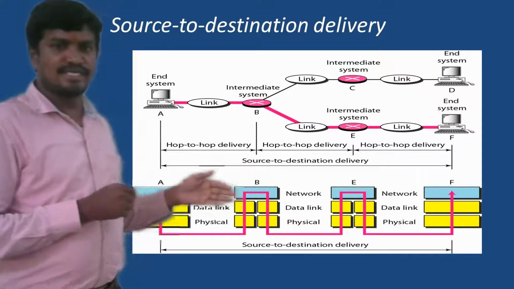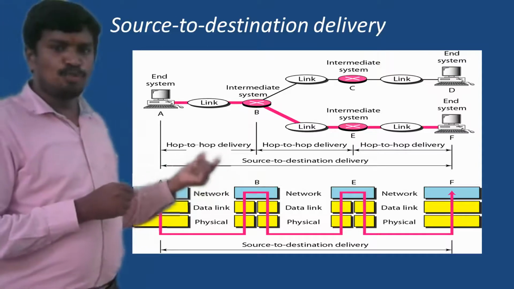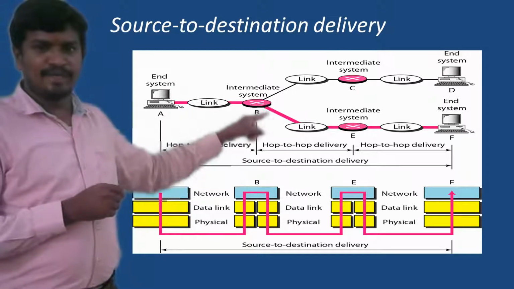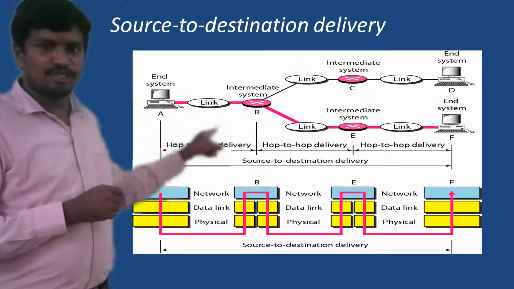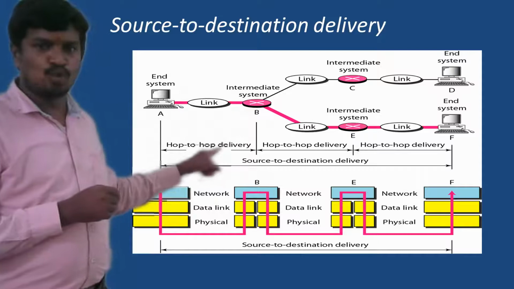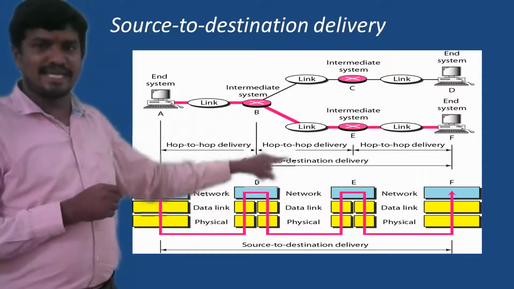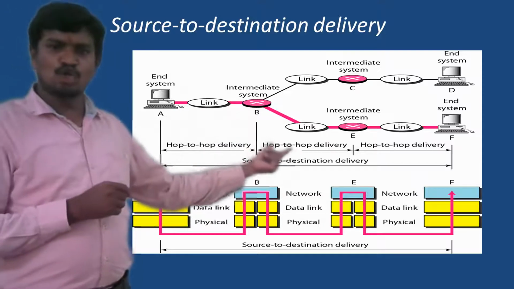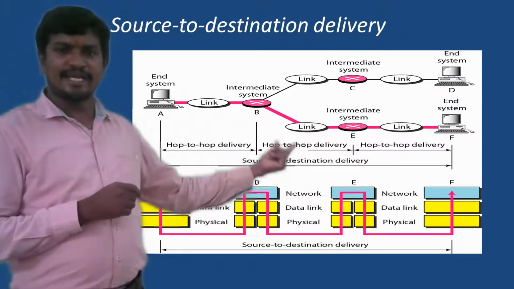If you observe this diagram, the hop to hop delivery model means this one. If you take A and B, the successful communication between A and B is called hop to hop. Similarly, if the path B to E is selected, that is also called hop to hop. These are all taken care of by the data link layer.